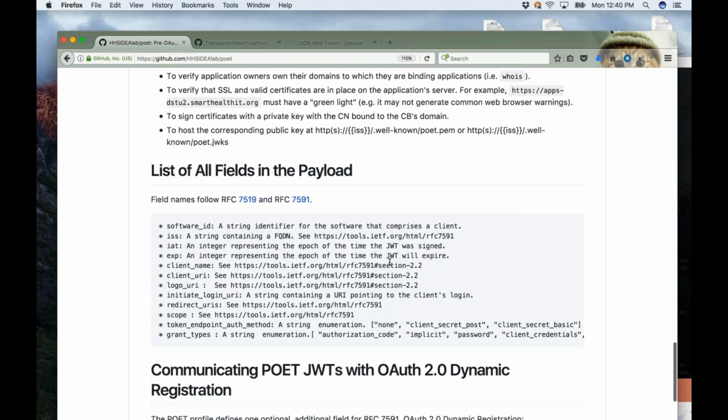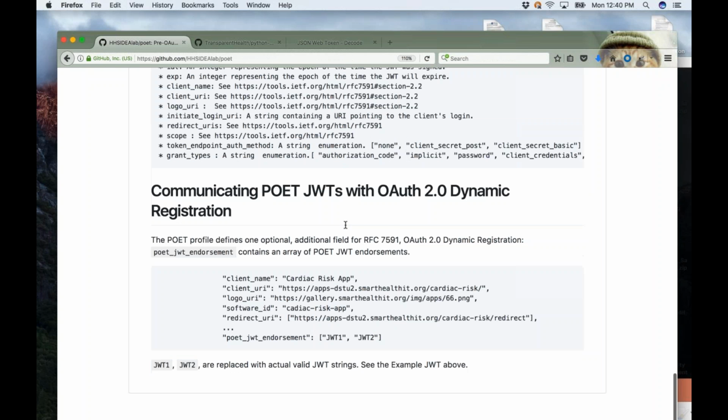This document outlines the fields that are in the payload. They follow RFC 7519 and RFC 7591. That one is OAuth 2 dynamic registration, and this one is for JWT itself. So that's where the field names come from. A recent thread resulted in this. Essentially, when using OAuth 2 dynamic registration and you want to provide JWT endorsements, that can be done using the POET JWT endorsement field. So there's one additional profile field on top of RFC 7591.